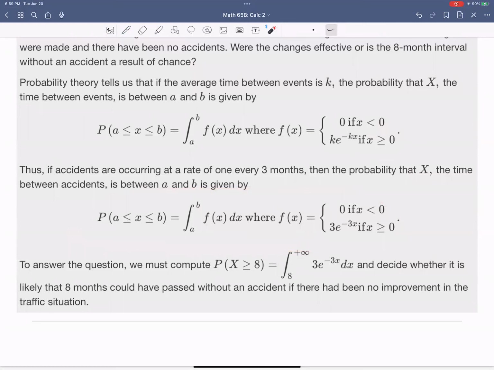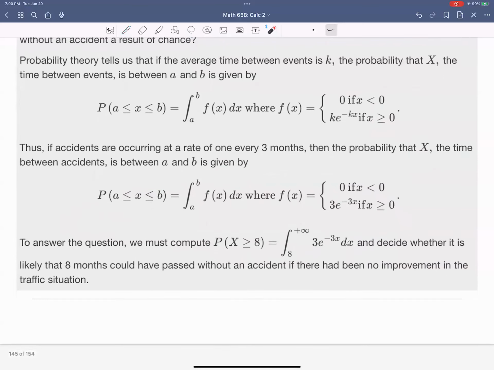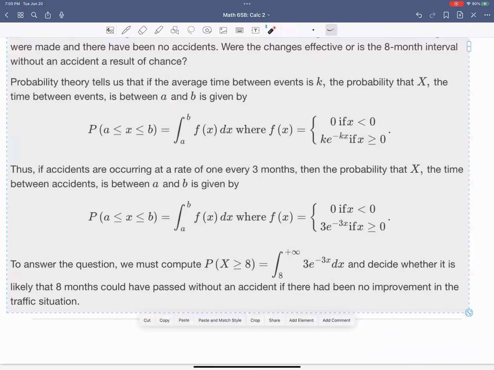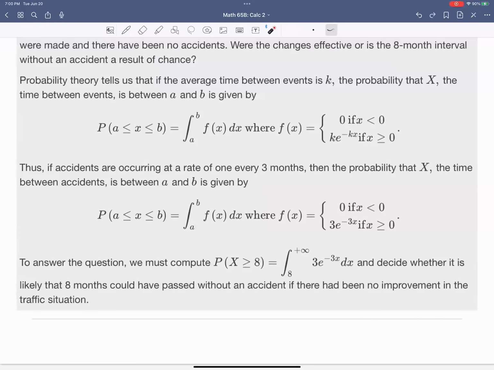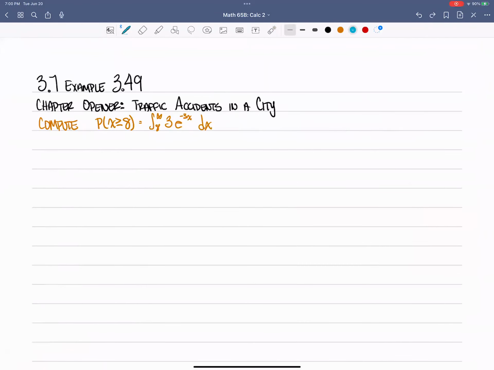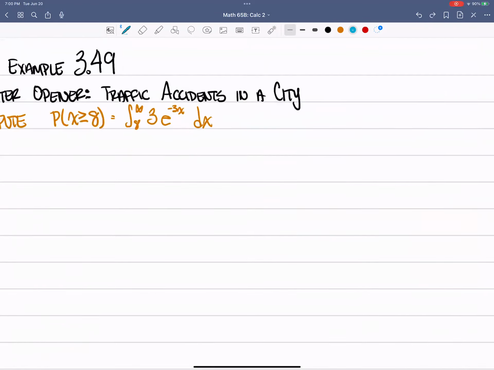So to answer the question, we must compute the probability of x being greater than or equal to 8, which is this problem right here, and decide whether it is likely that 8 months could have passed without an accident if there has been no improvement to the traffic. So let's see. Is it fair to state that or not? So looking at this, we're going to compute the probability of x being greater than or equal to 8.